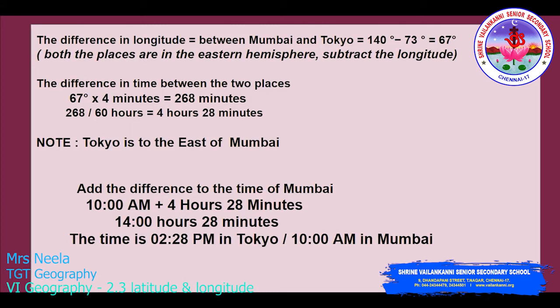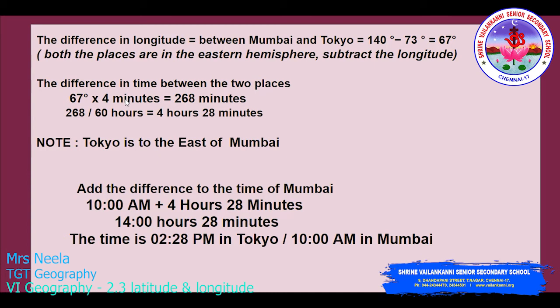First, we will find the difference in longitude between Mumbai and Tokyo. 140 minus 73 gives you 67 degrees. Both the places are in the eastern hemisphere, so we are subtracting the longitudes. Now, for the difference in time between the two places, you multiply 67 by 4 minutes and you get 268 minutes.